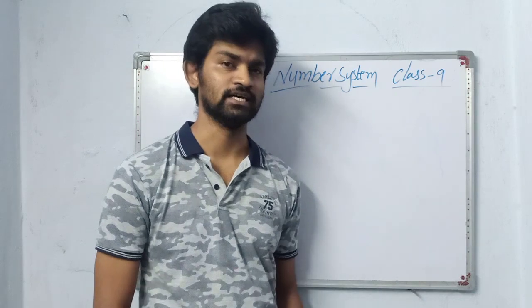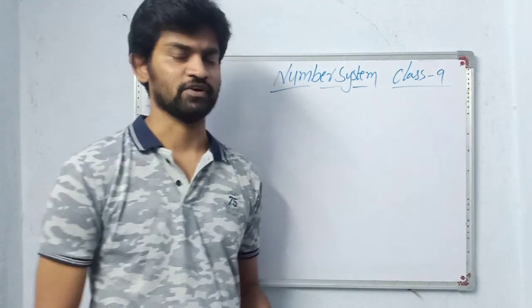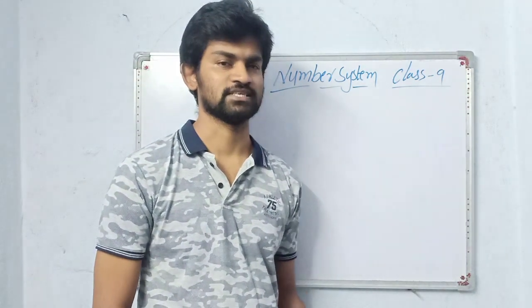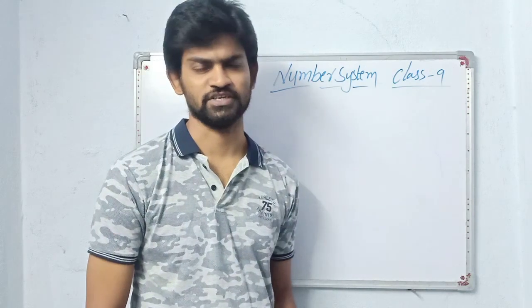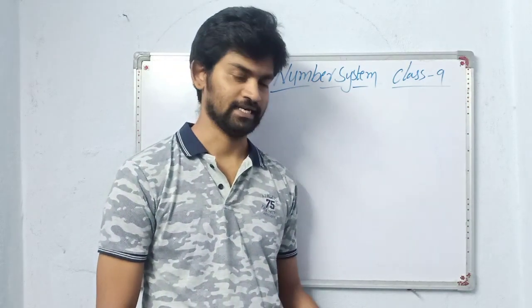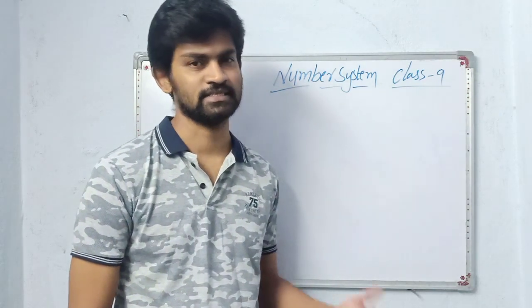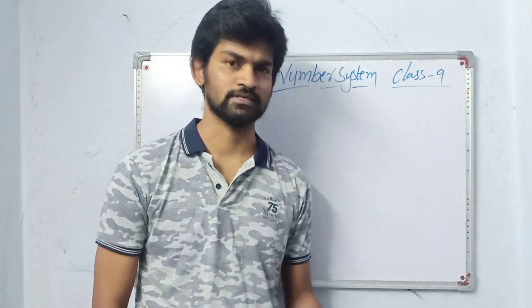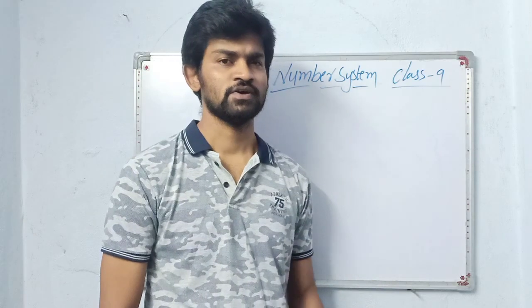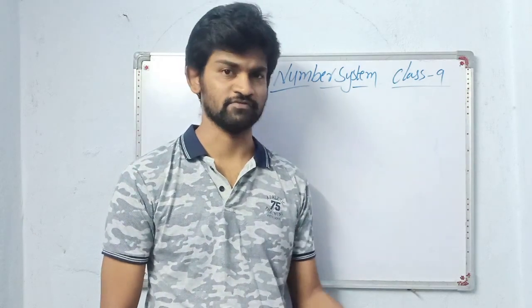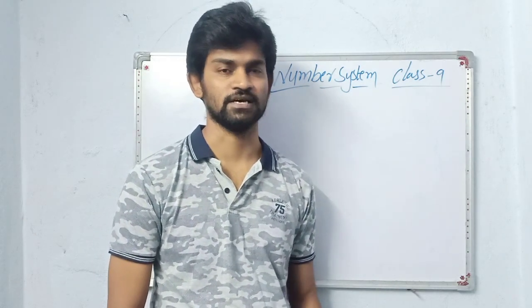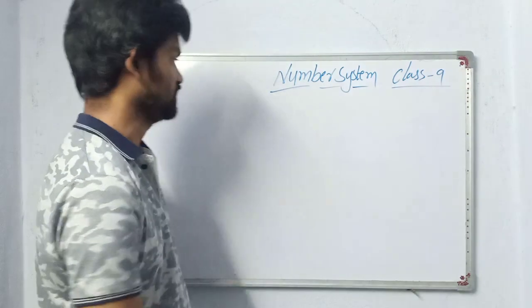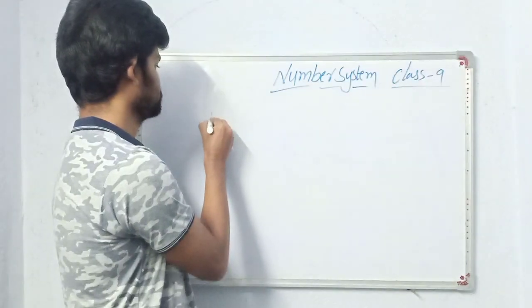We already learned types of numbers from 6th class onwards, like natural numbers, whole numbers, integers and rational numbers. Let us revise all those again one more time. First, in the number system, what is the first type of numbers? First, what we learn in number system are natural numbers. So let us see what are natural numbers.